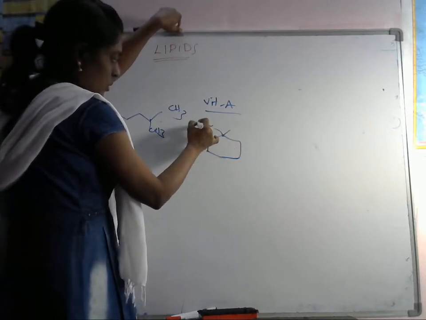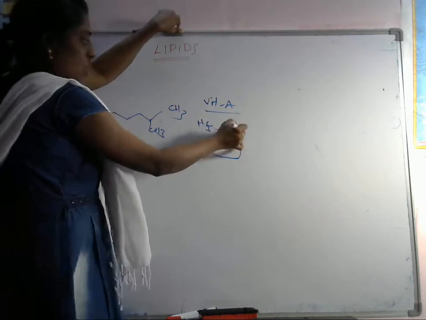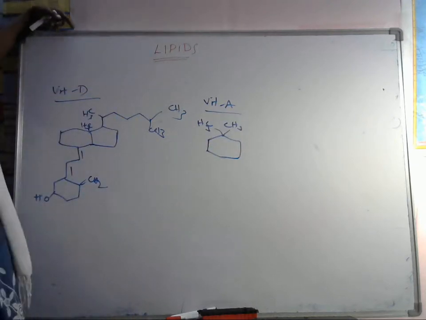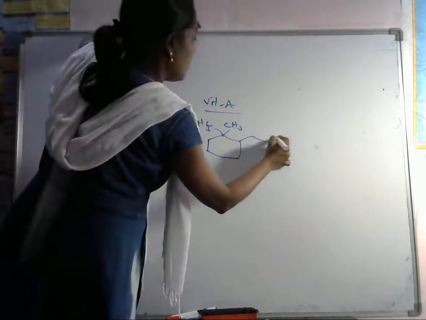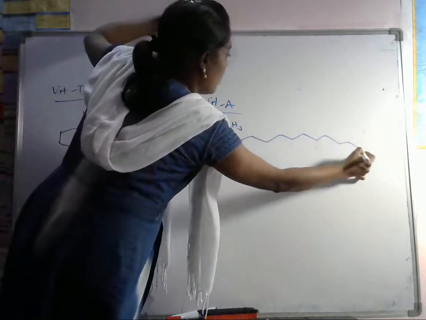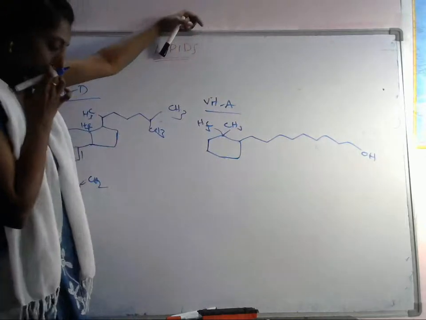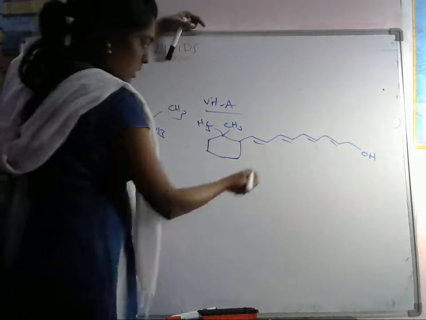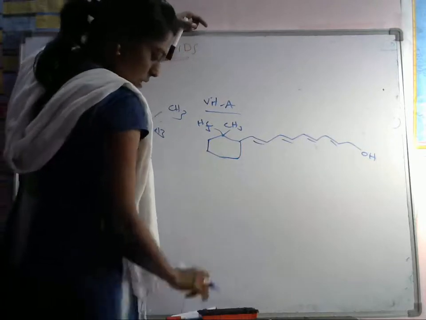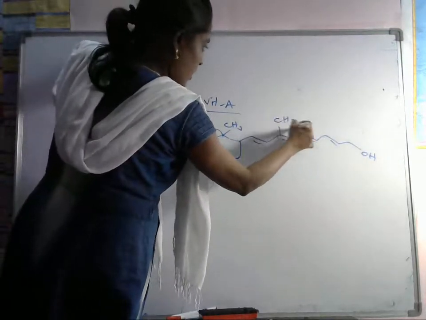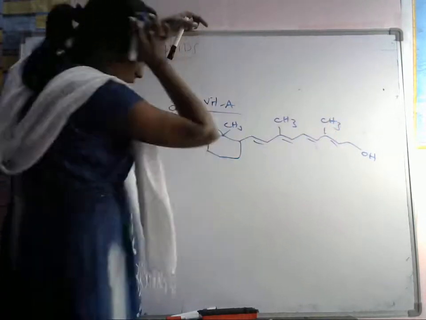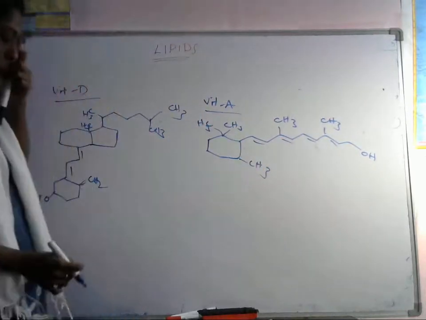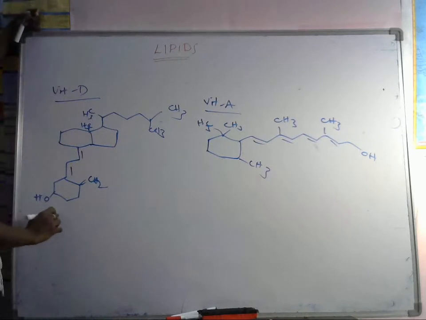Here CH3 groups are there. Okay, two CH3 groups are there. Here an OH group is there, and we will have double bonds here, 4 double bonds. Here we are having one CH3 group, and here another CH3 group, and here also a CH3 group is there. So this is vitamin A, and let's see the vitamin K.